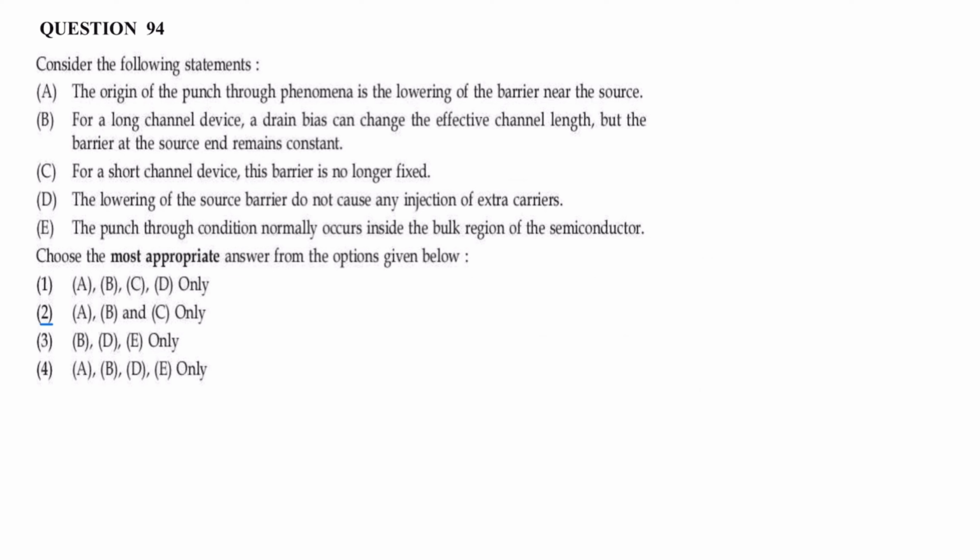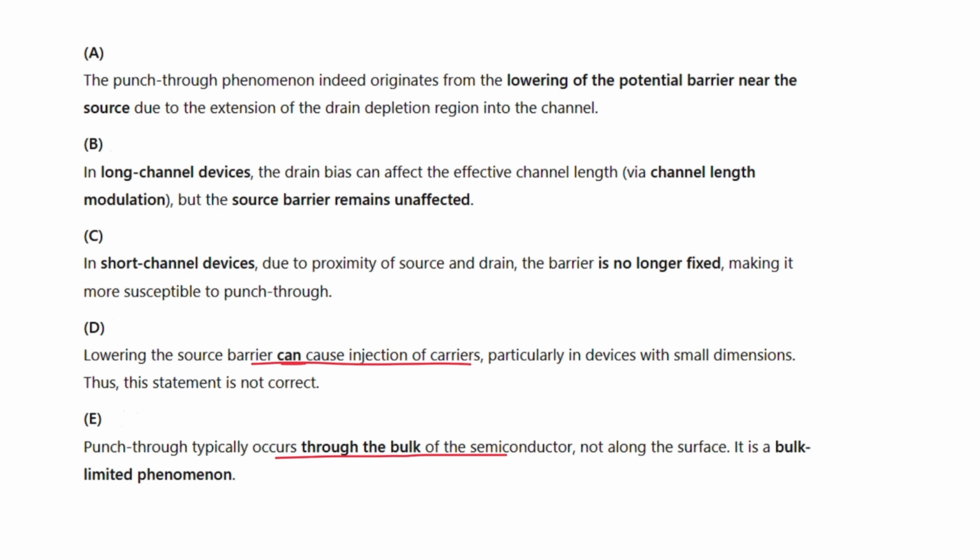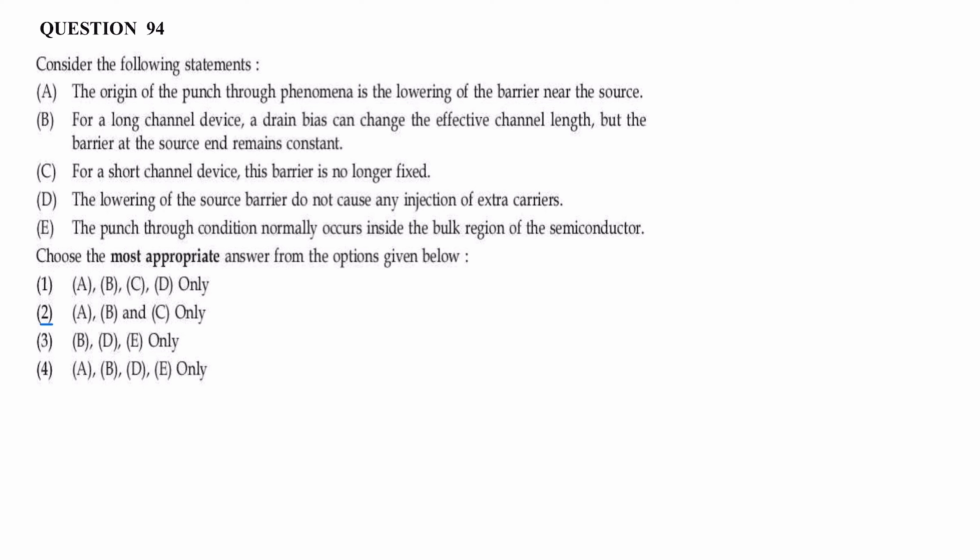Question number 94. Consider the following statements. The 5 statements are given from A to E. We need to identify the correct statements. Statement A, the origin of punch through phenomenon is the lowering of barrier near the source. Statement A is correct. The punch through phenomenon indeed originates from lowering of the potential barrier near the source due to extension of drain depletion region into the channel.